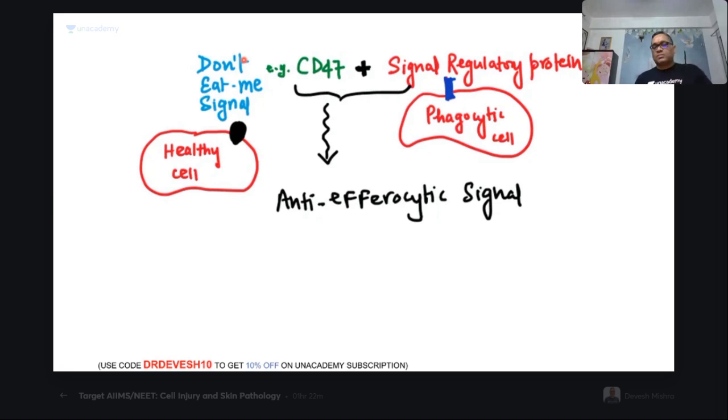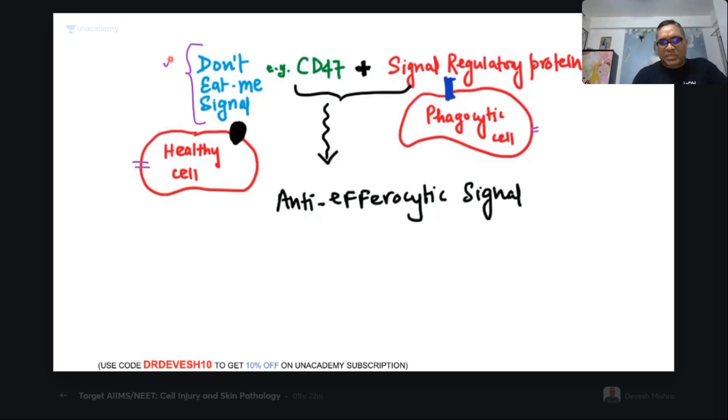Now come to the next thing. Why is a healthy cell not phagocytosed by these efferocytes? Why is a healthy cell not taken up by the efferocytes or phagocytic cells? That is because of a signal called the don't eat me signal. Remember, this is very important, not given in Robbins. In Robbins only 5 lines are given, but all those lines give this meaning only, which I'm elaborating from other resources, from other immunology books also, right? So you can expect this question in your AIIMS, PGI or JIPMER exam, right?